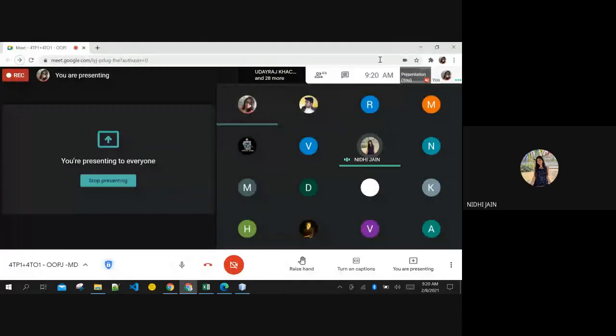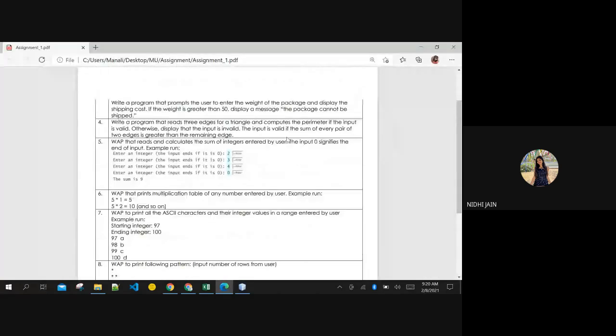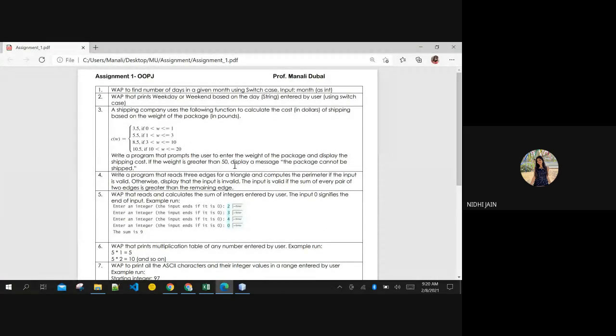Ma'am, in question number 3, we are not given any condition for 30s and 40s. It is directly given if the weight is greater than 50. Yes, for 30s and 40s, we can give a default like enter valid or something. See, I had actually a correction over here. Instead of mentioning 20, I wrote 50 over here.